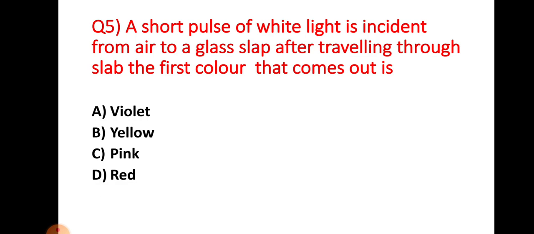A short pulse of white light is incident from air onto a glass slab. After traveling through the slab, the first color that comes out is red. Red color has the maximum velocity. So after the white light is split into different colors, red light comes out of the slab first. Option D is the right answer for question number 5. All the other colors come in the pattern V, I, B, G, Y, O, R. We know the pattern of the 7 colors in white light.